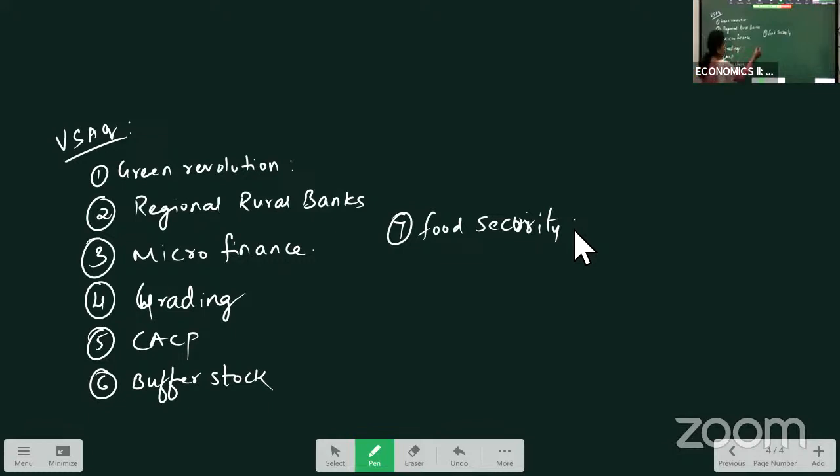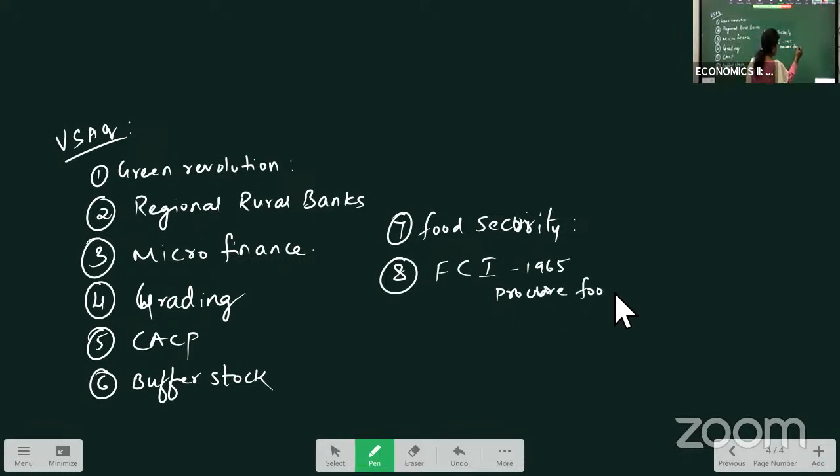And another important question you have, that is FCI, Food Corporation of India. This Food Corporation of India was set up in 1965, and it procures food grains from the farmers at the prices determined by the government.